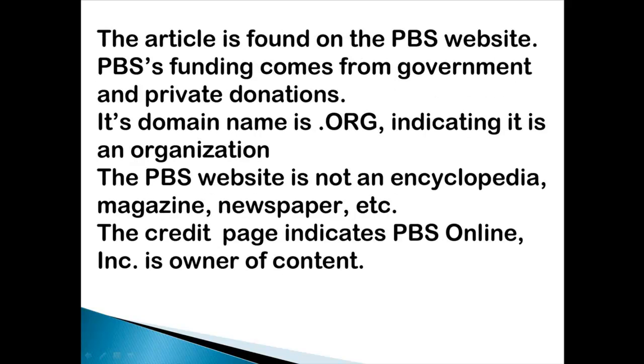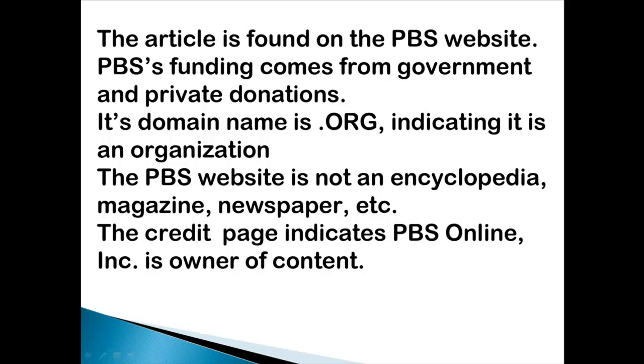By looking at the URL of the article, you discover the article is on the PBS website. And by reading about PBS, you discover that PBS is sponsored through government funds and private donations. Its domain name is .org, representing an organization.